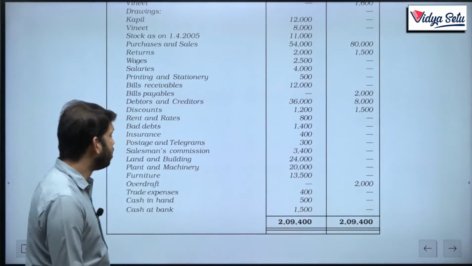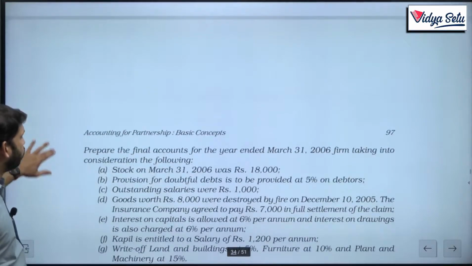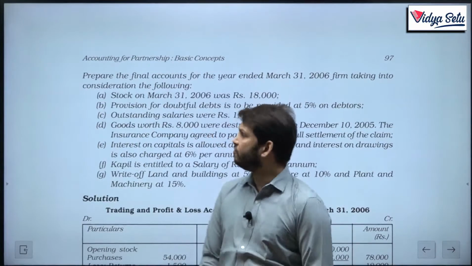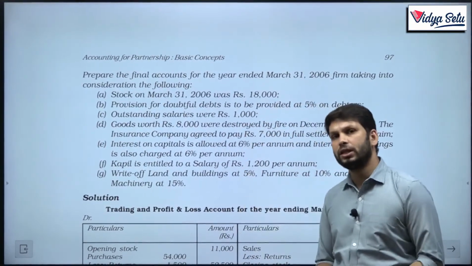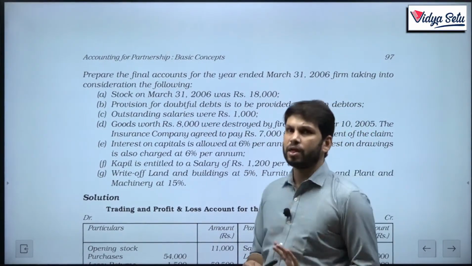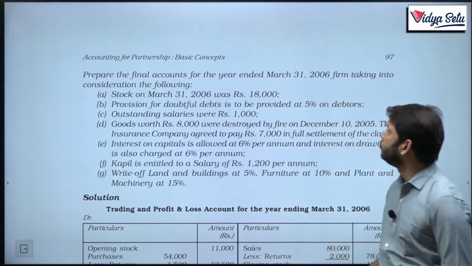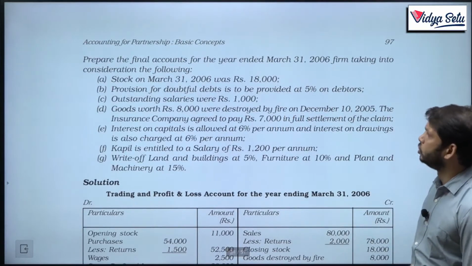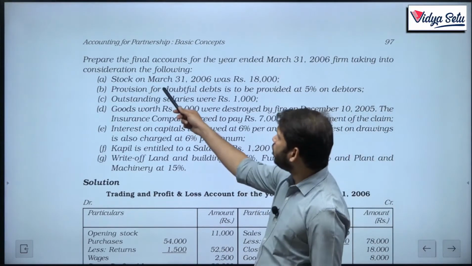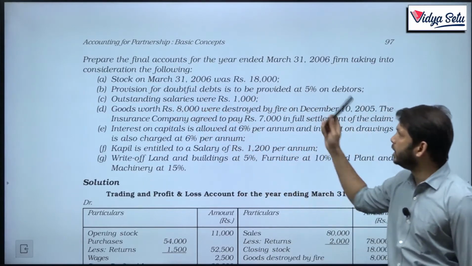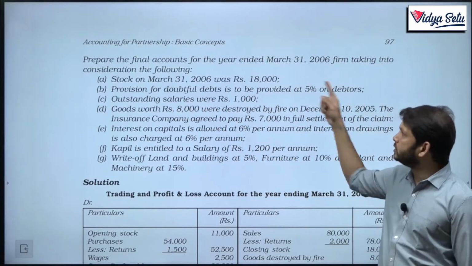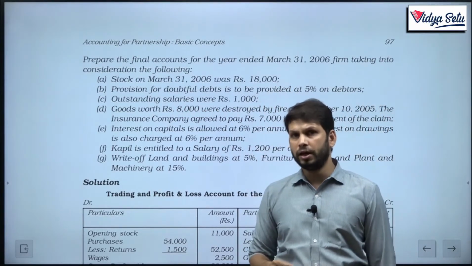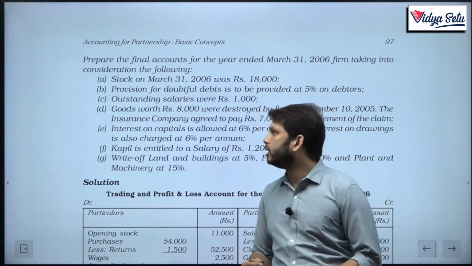This is super simple for us. So, let's see what the adjustments are. Do remember, here also the adjustments will have two effects, okay, and whatever is given in the trial balance will have one effect. Prepare the final accounts for the year ended March 31, 2006 taking into consideration the following. Stock on 31st March 2006 was 18,000. Okay, this is the closing stock. We already know where this closing stock will go, on the credit side of the trading account as well as on the asset side.